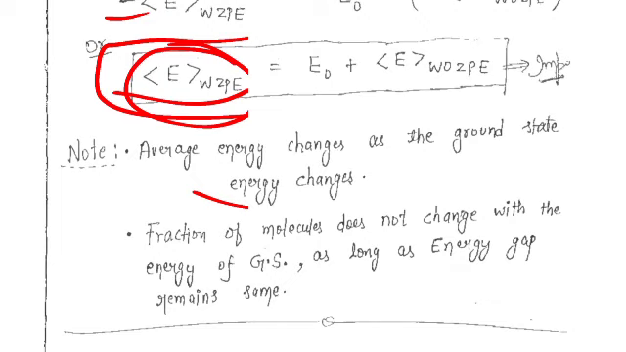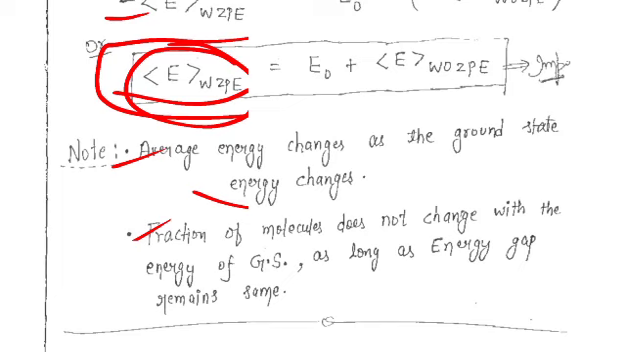Now the second point: the fraction of molecules does not change with the energy of the ground state as long as the energy gap remains the same. If the energy gap is the same, and you are just shifting the whole system energy, you are actually moderating the whole system energy, then it will not change the fraction of molecules.